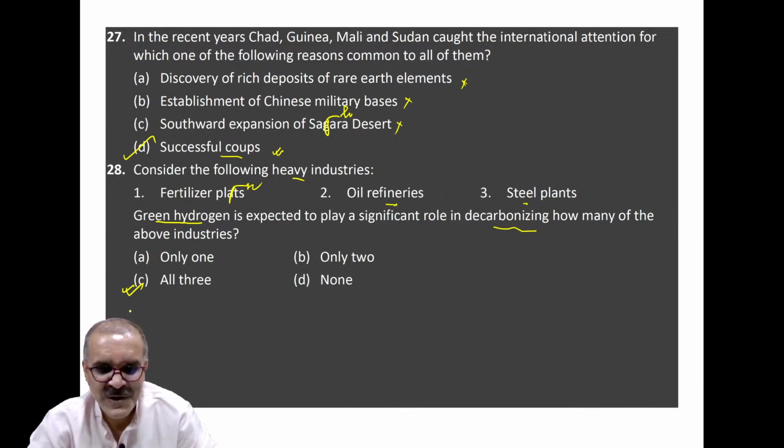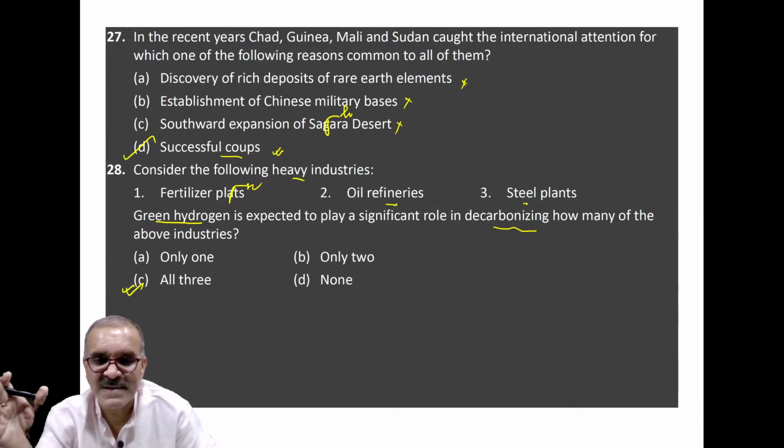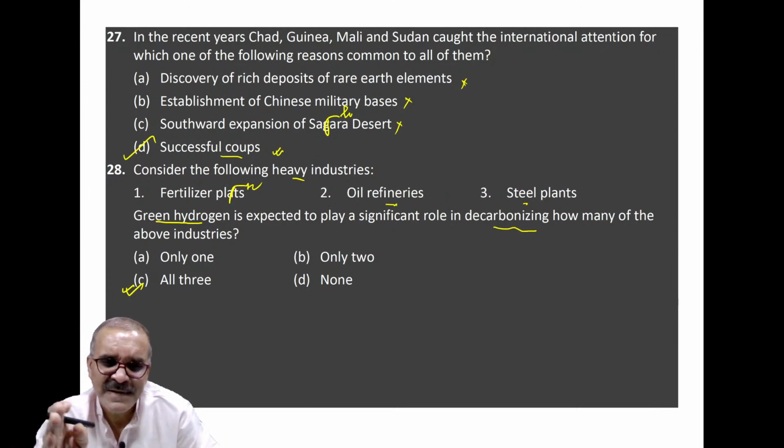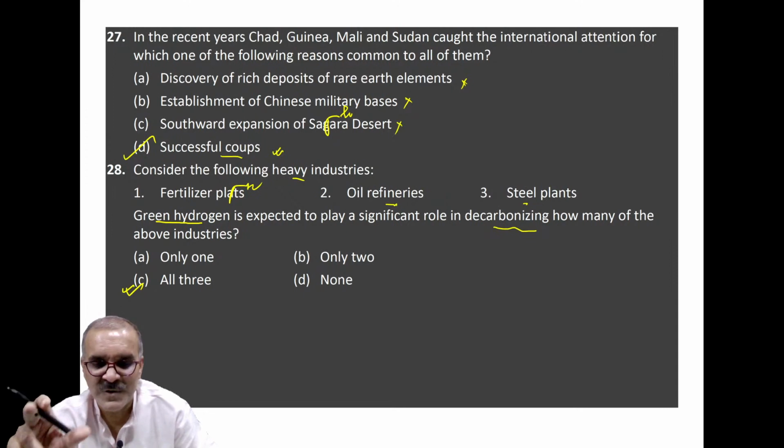Rather, government has already proposed that these plants will be having binding arrangement for them that by this year they have to replace non green hydrogen to green hydrogen. Means the fossil fuel they won't be allowed.